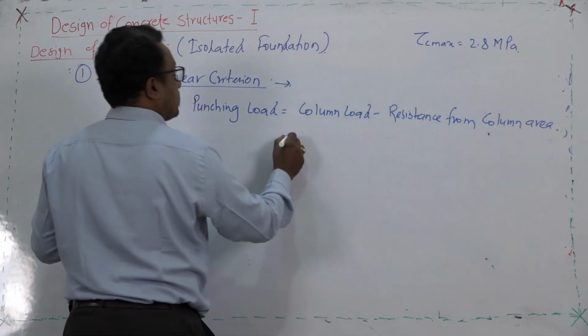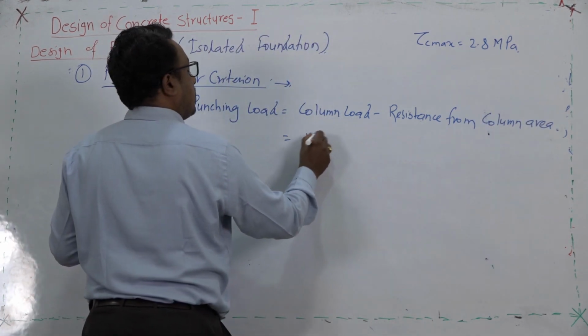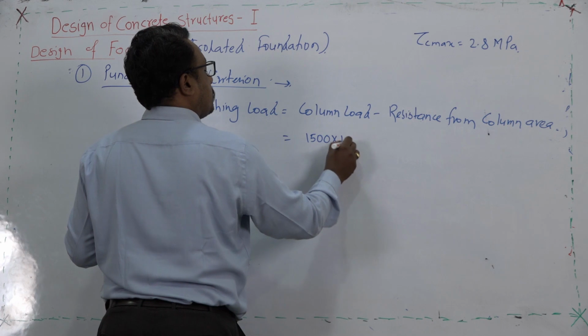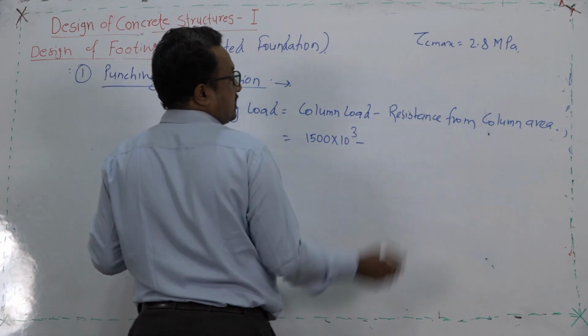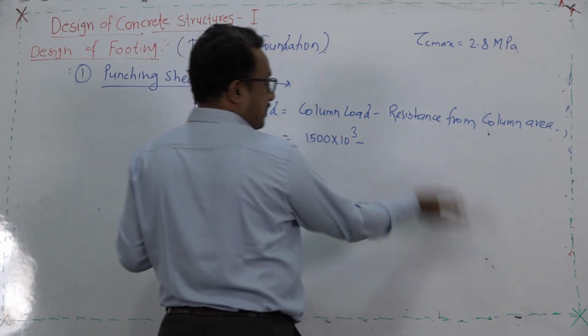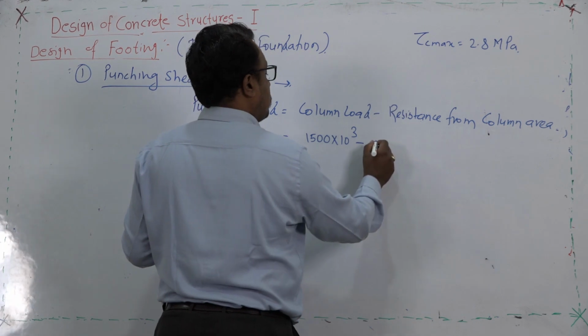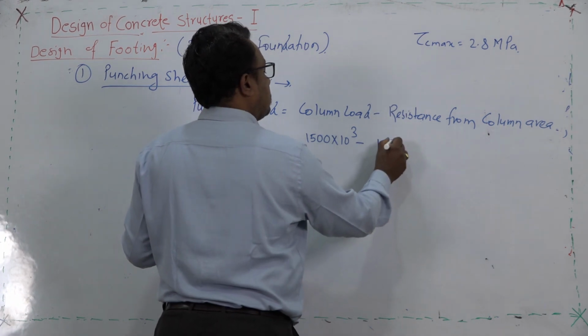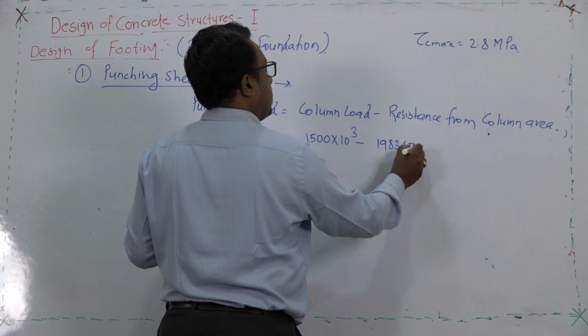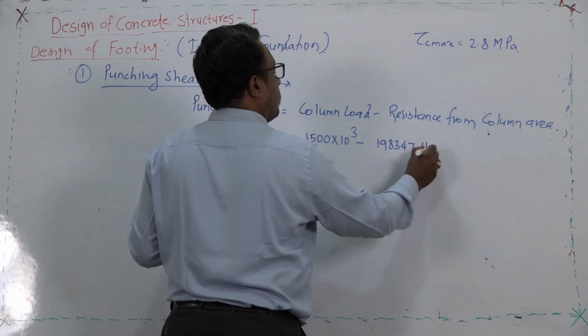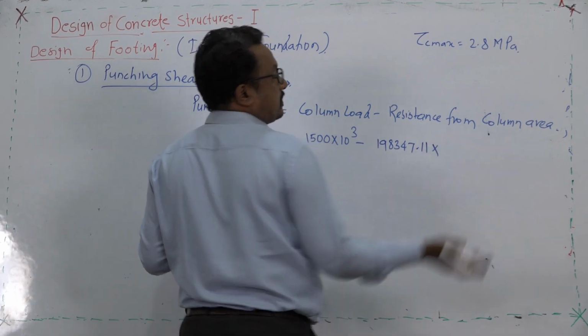Column load is 1500 kilonewton, that is 1500 into 10 to the power 3, minus the resistance given by that upward pressure, 198347.11, into the column area.